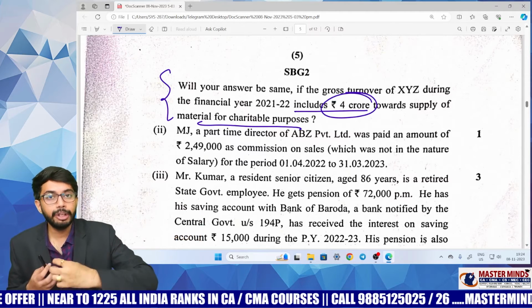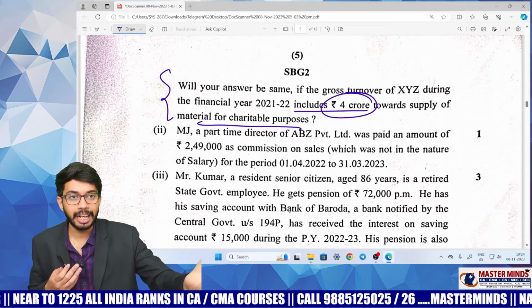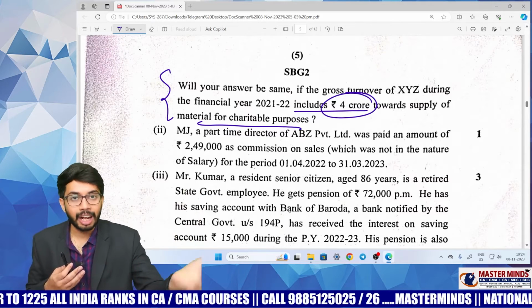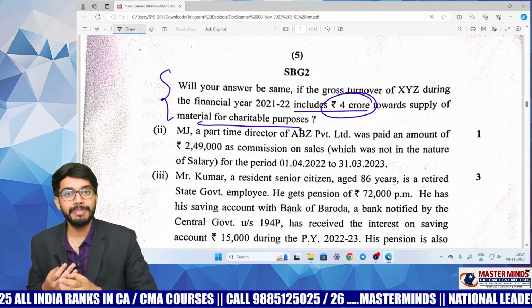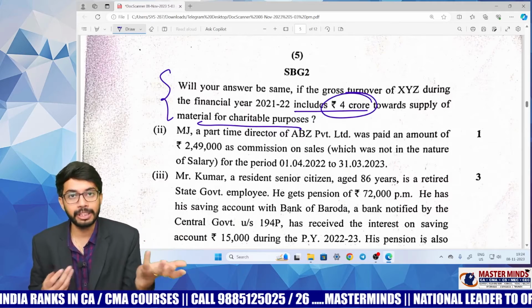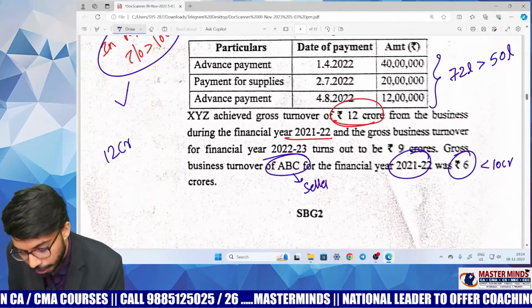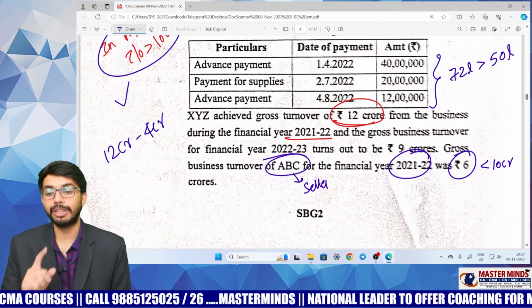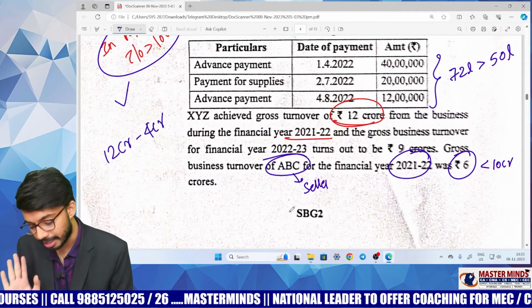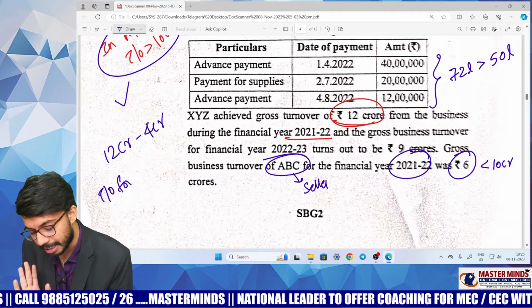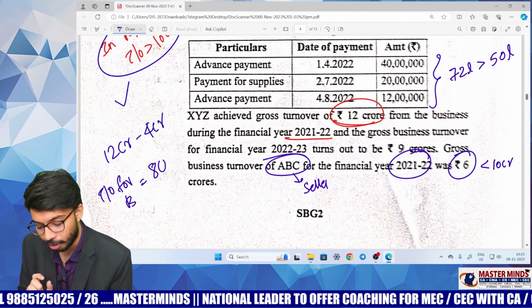Now, if you give 4 crore rupees for the purpose of charity, can you call that turnover as turnover for the purpose of business? It is not for the purpose of business, right? So, out of 12 crore rupees, you need to reduce 4 crore rupees because 4 crores is not relating to business. So, how much turnover is for business? Turnover for business is only 8 crores.